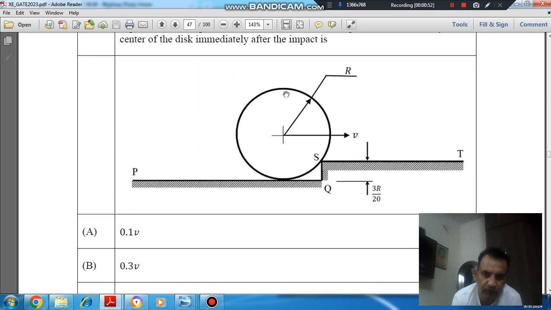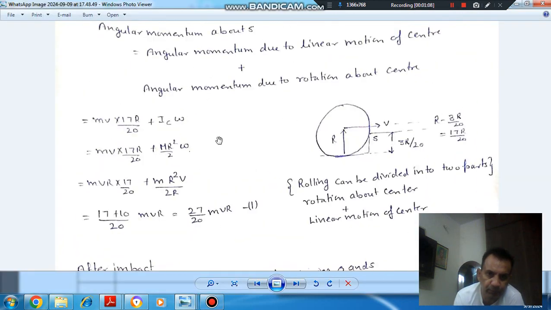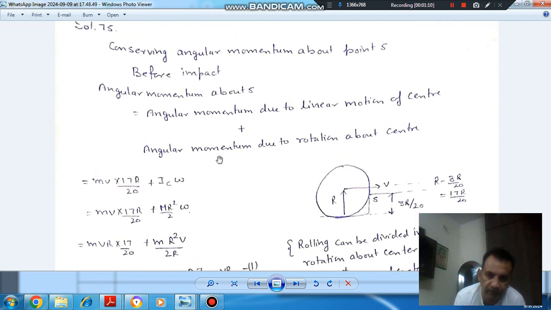So this is the given figure. This is the disk, and its center has linear velocity v, and this is the hurdle of height 3R/20. The radius is R. This problem can be solved by conserving angular momentum about point S. Just before striking, we will find the angular momentum, and just after striking, we will find the angular momentum, and equate these two.